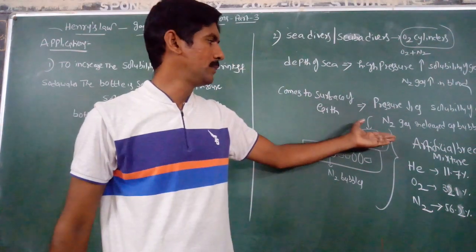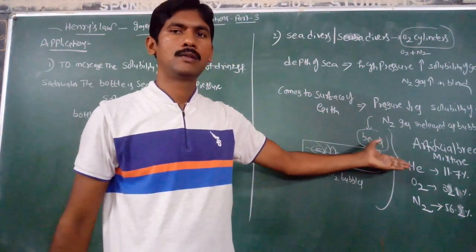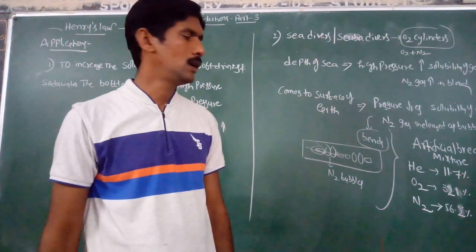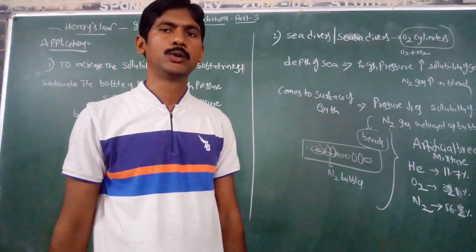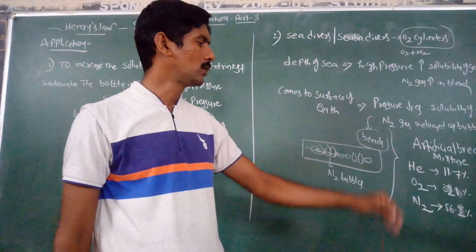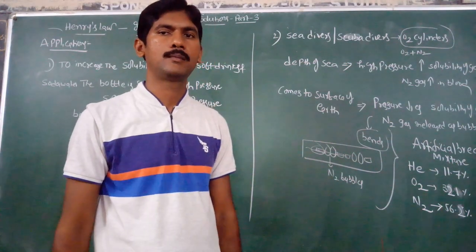In the artificial breathing mixture, helium has 11.7% by volume, oxygen has 32.1% by volume, and nitrogen has 56.2% by volume.